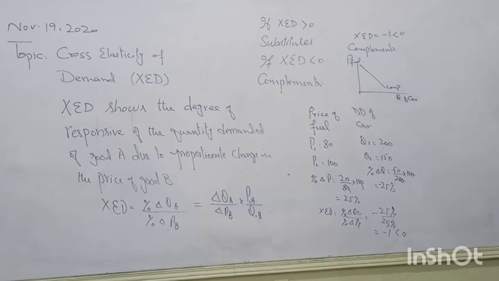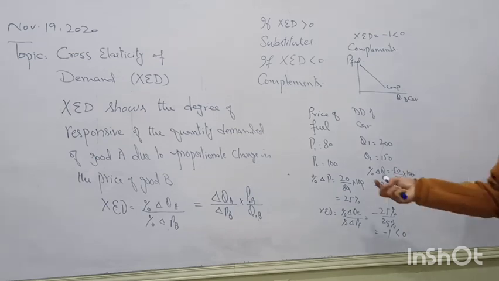Clear? One of the questions in the exam was like this: explain the cross elasticity of demand if it is positive, negative and zero. Previously we were talking about only positive and negative. Now zero means the goods are unrelated with each other. They are not substitutes and not complements.